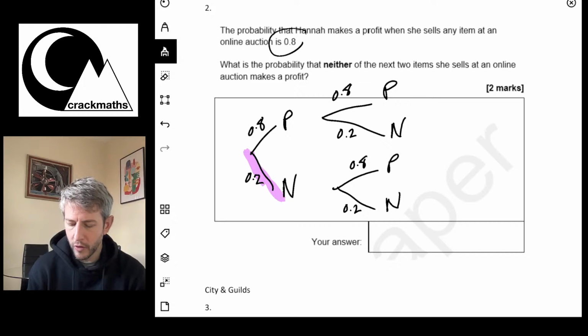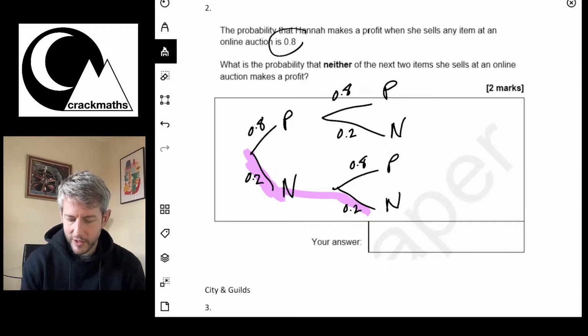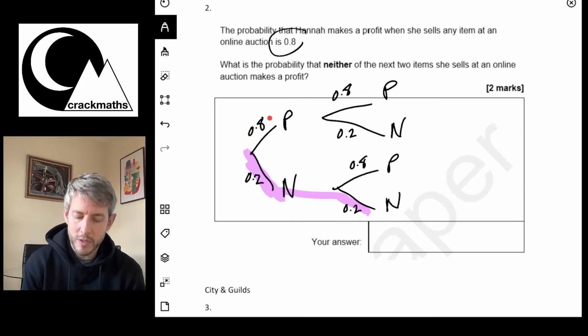So we're looking for her not to make a profit on the first go, and then we're looking for her not to make a profit on the second go. So that's going to give us 0.2 times 0.2. So the way that probability trees work is that we just multiply along the branches. So if I wanted the probability of both events, I'd do 0.8 times 0.8.